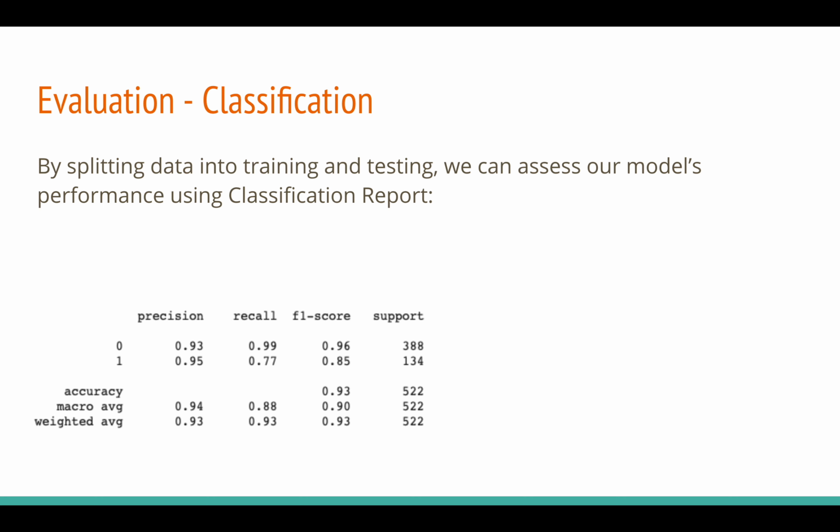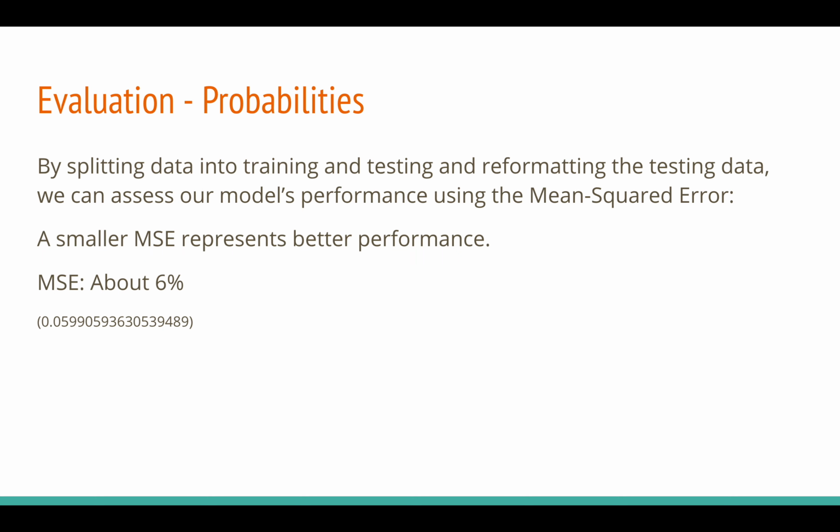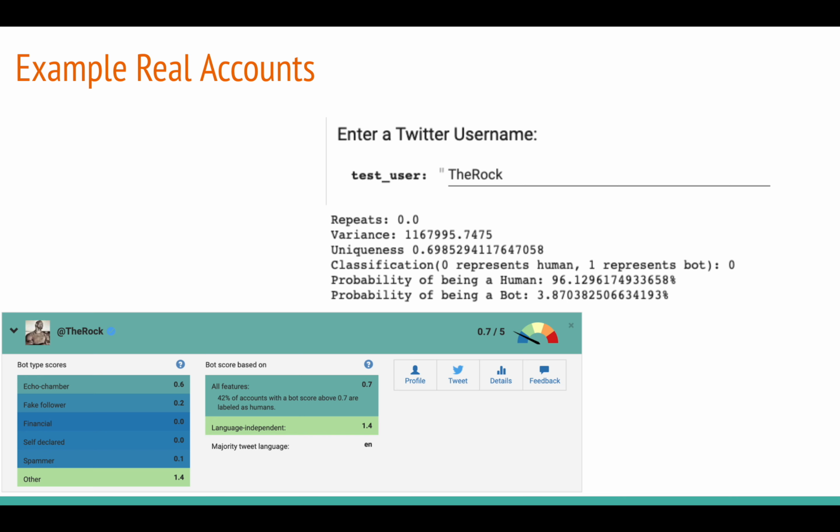Then we evaluated our probabilities and found a mean squared error of about 6%, and the full figure is reflected below. Next, we wanted to look at real accounts that we know aren't bots and give them a rating and compare our rating with Botometer to see how well we were doing. Here's the rock being shown to have a probability of being a human of 96.1%. The same thing is reflected with Botometer as well, as it gives a low score.